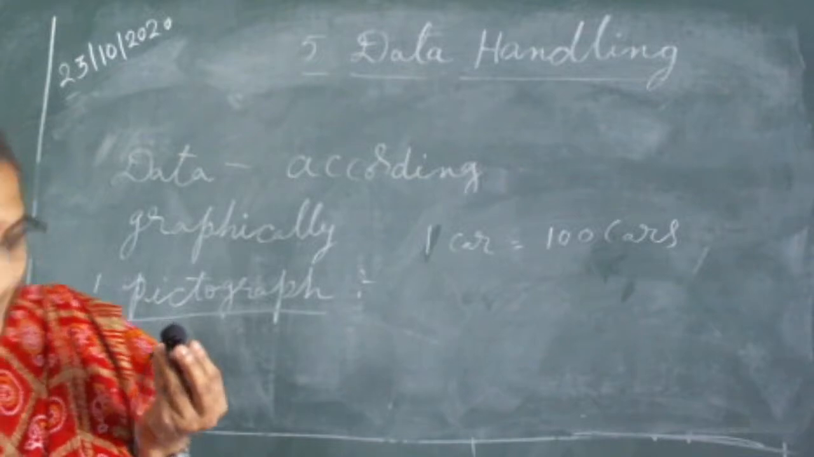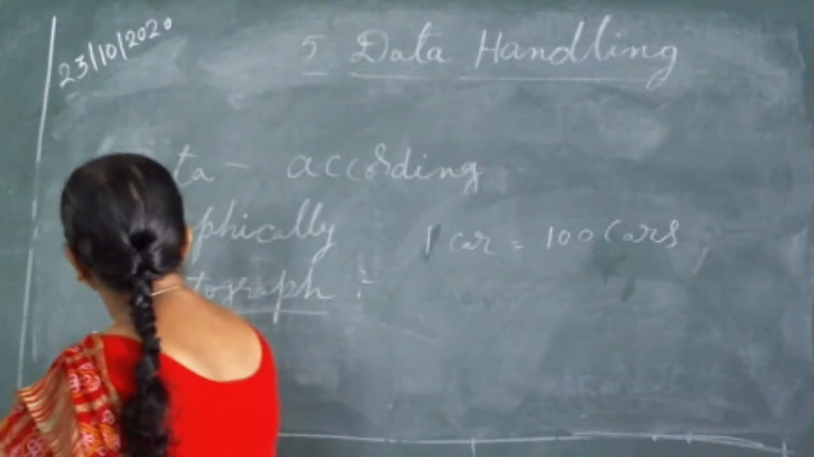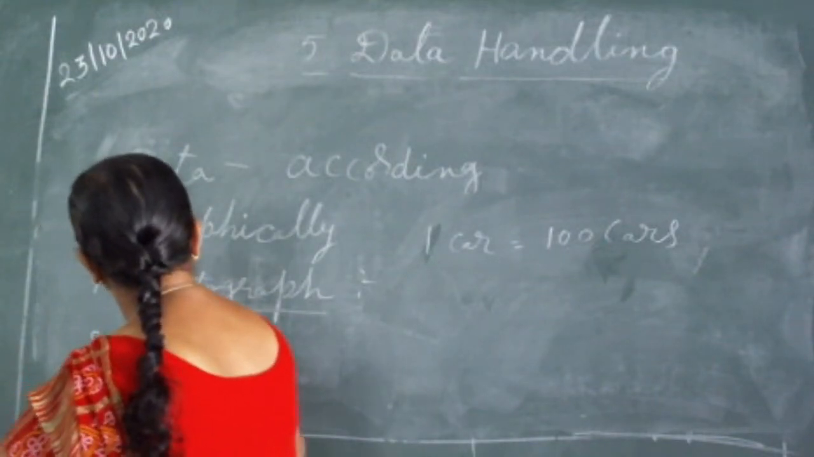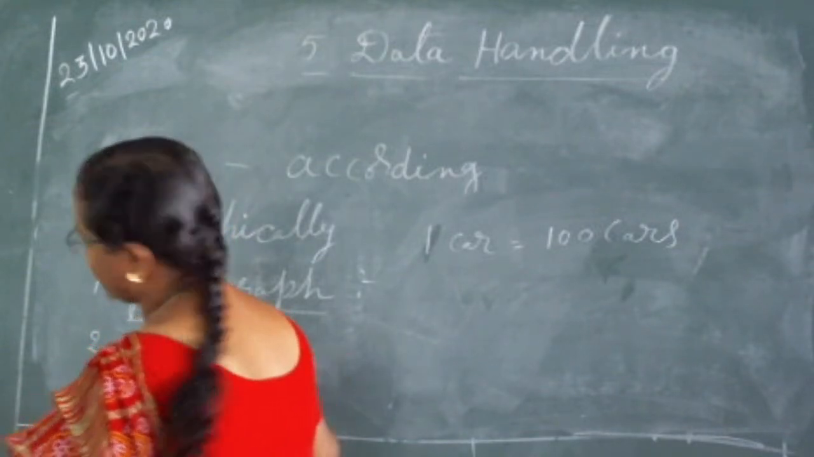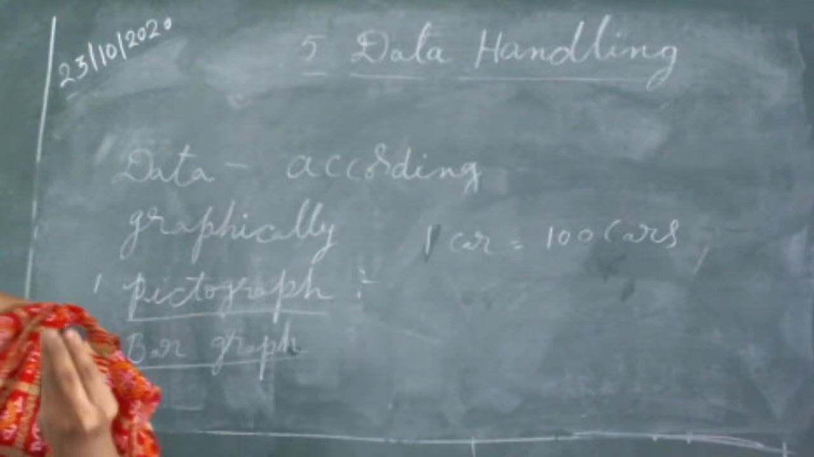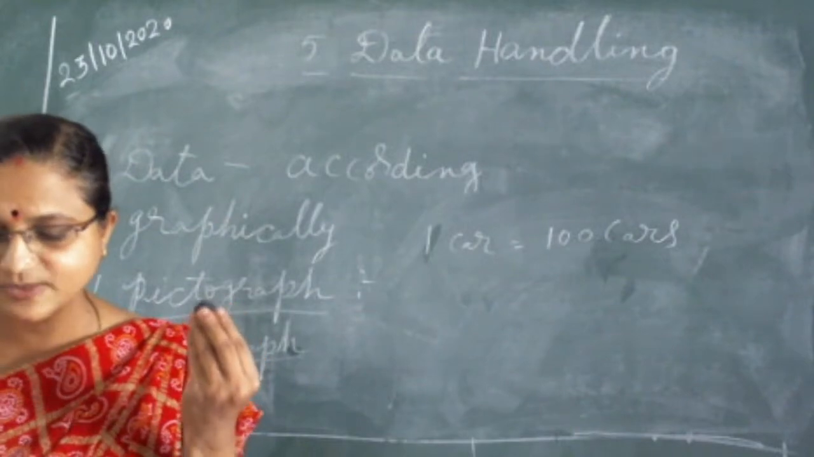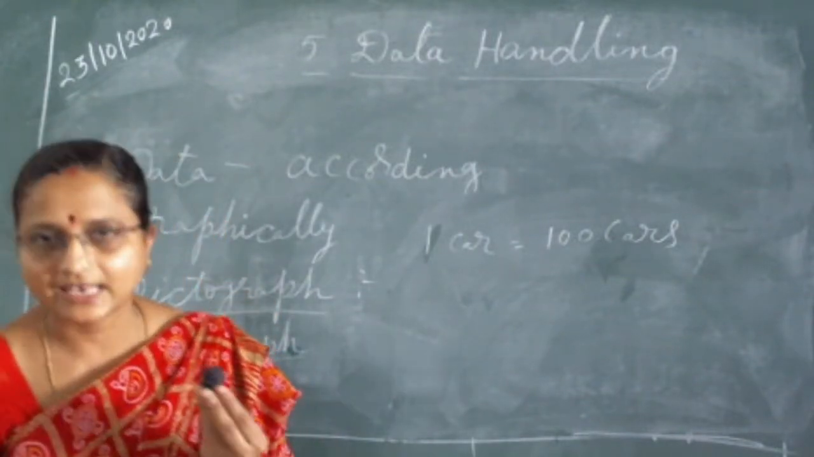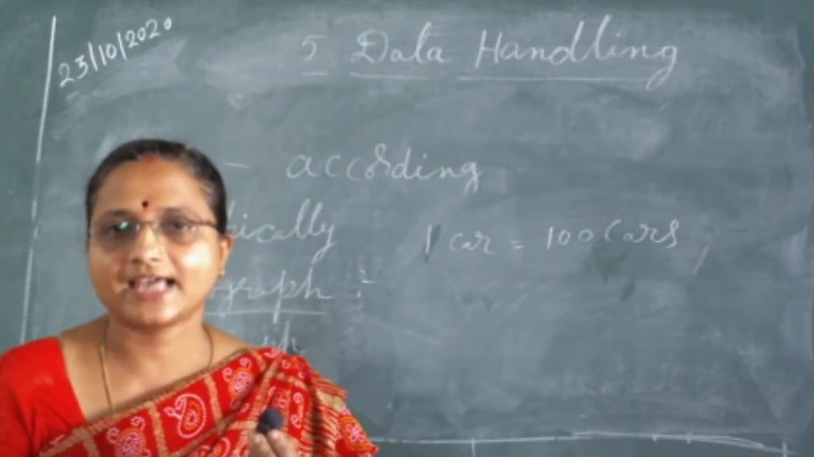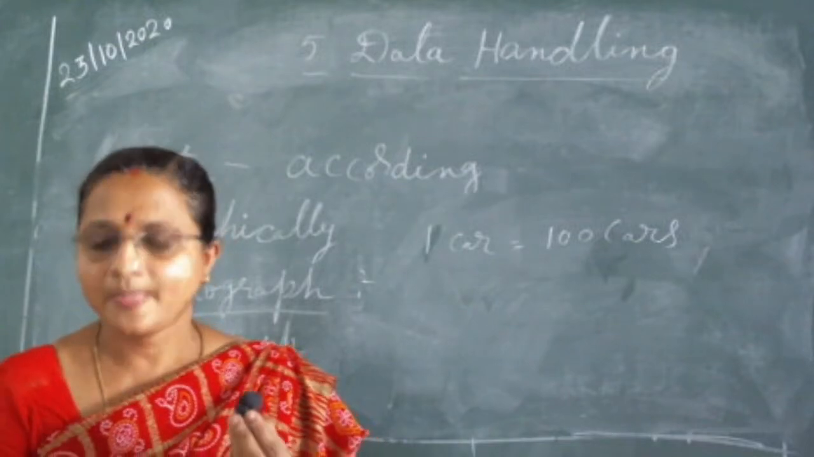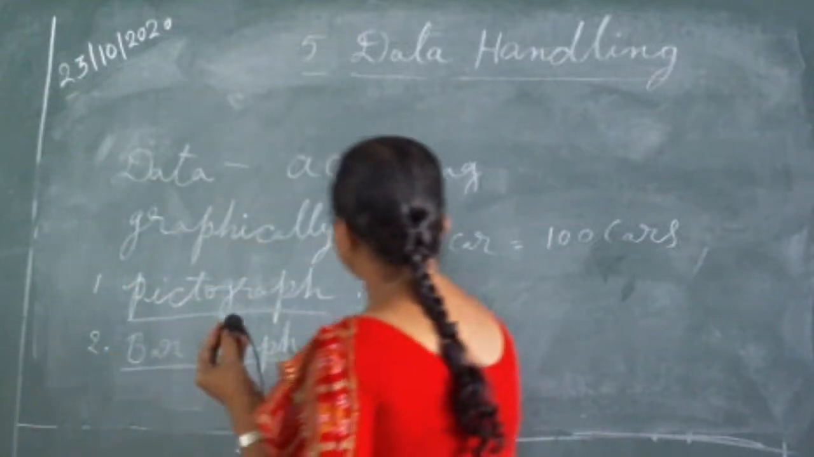So, what is the second type of graph? That is the bar graph. A display of information using bars of uniform width, their heights being proportional to the respective values. See, a display of information. In a bar graph, we are displaying the information by using bars of uniform width. So we can display the information by using the bars.